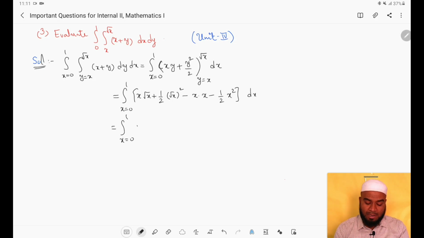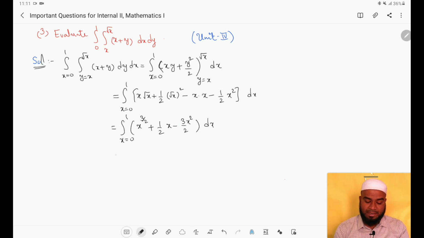So we will get x power 1 plus 1 by 2, which is nothing but x power 3 by 2, plus 1 by 2 into root x whole square, which is nothing but x. Minus here x square and here also x square. So by taking the LCM, this 2 will come here, then minus 2 minus 1, minus 3 x square by 2.